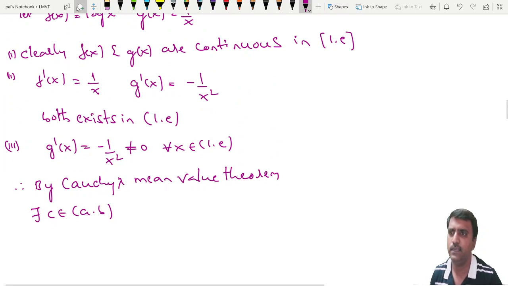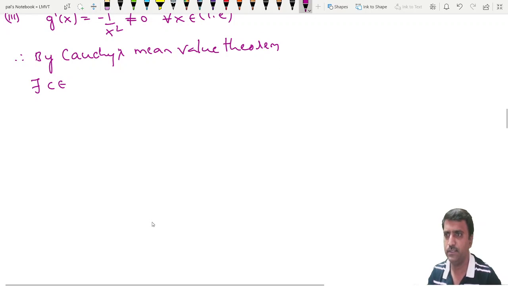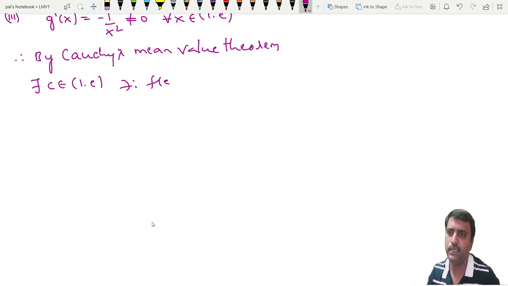AB means 1 to e. So c belongs to 1 to e, such that f of e minus f of 1 by g of e minus g of 1 is equal to f dash of c by g dash of c.